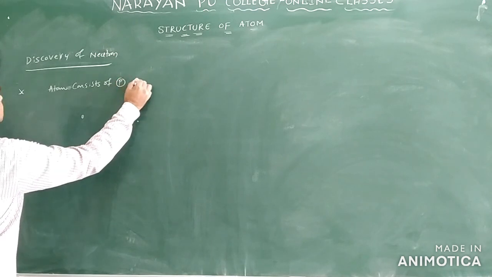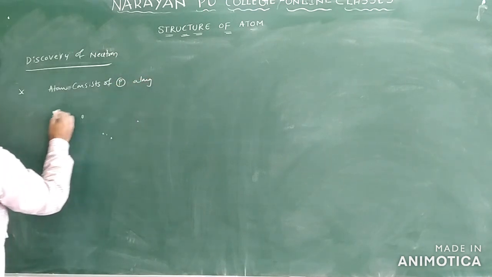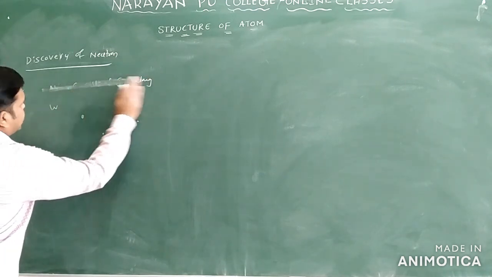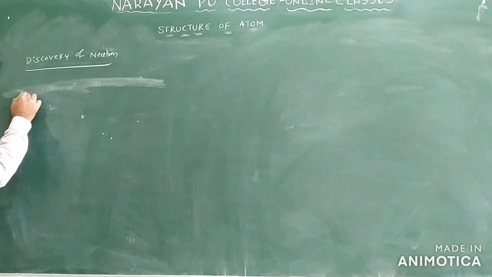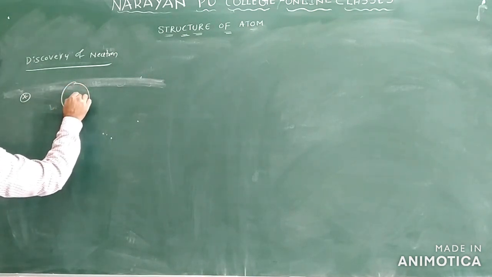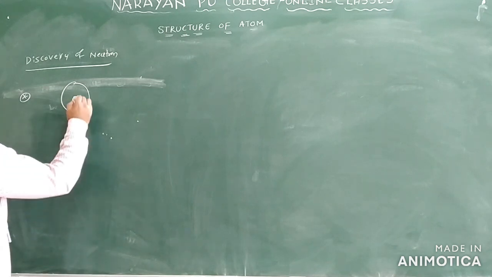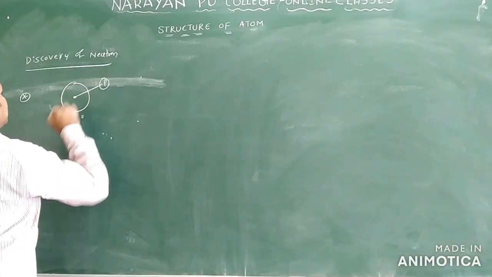Atom consists of protons along with the nucleus, sorry. If you take this atom, the center part is called as what? Nucleus only. In this nucleus what is there? Protons are there.